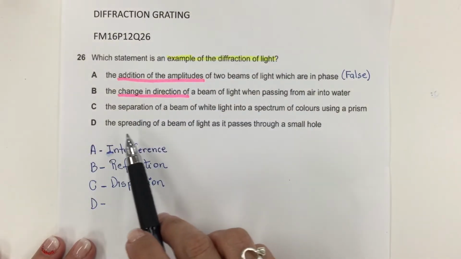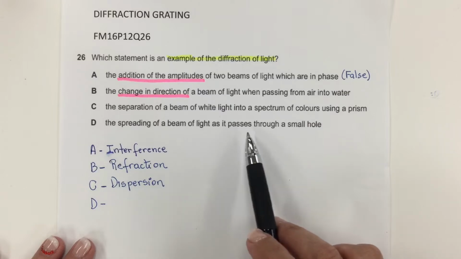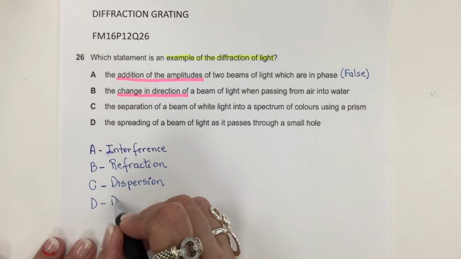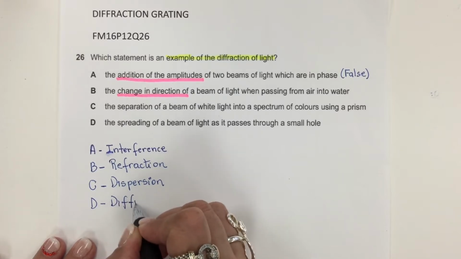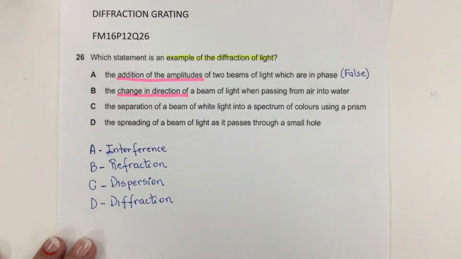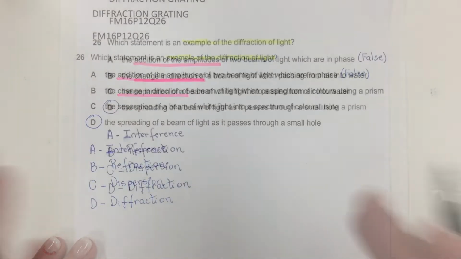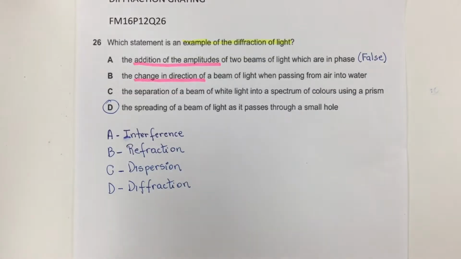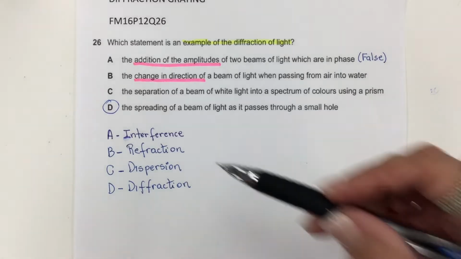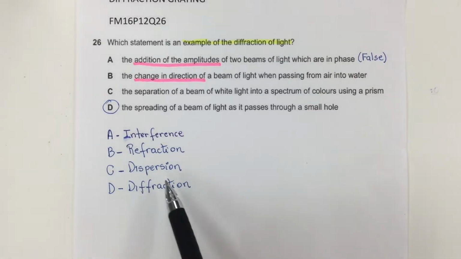Option D. The spreading of the beam of light as it passes through a small hole. This is called diffraction. Correct answer is D. So basically, this question covers some properties of waves: interference, refraction, diffraction, and also dispersion.